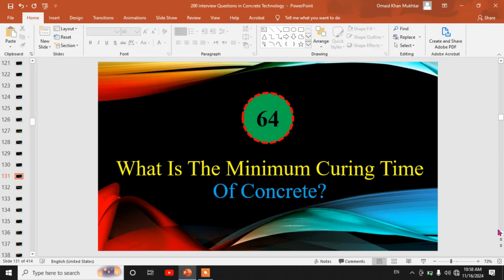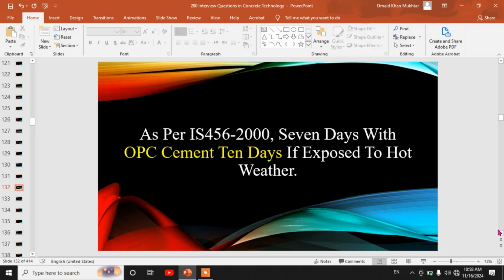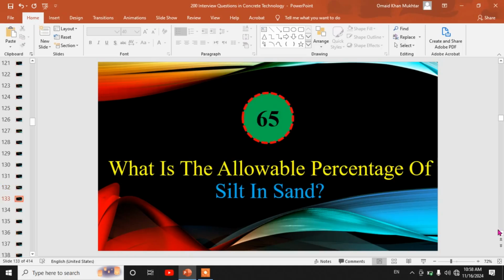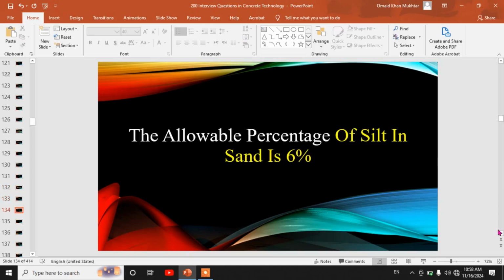64th. What is the minimum curing time of concrete? As per IS, 7 days with OPC cement, 10 days if exposed to hot weather. 65th. What is the allowable percentage of silt in sand? The allowable percentage of silt in sand is 6%.